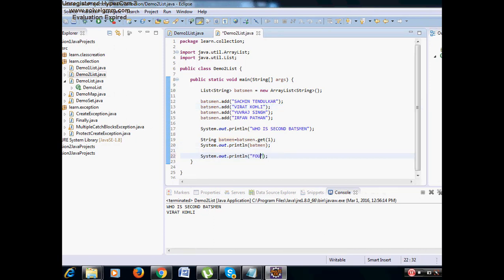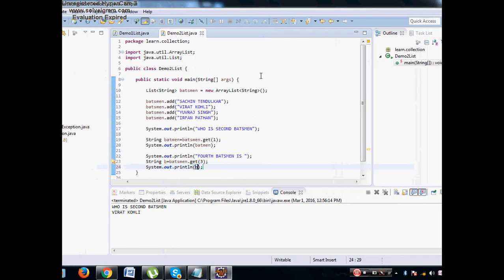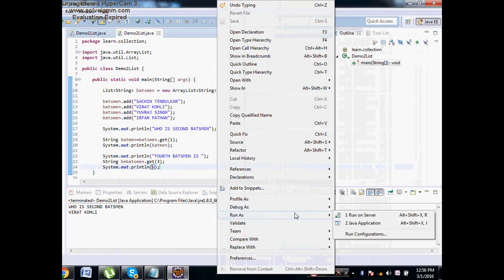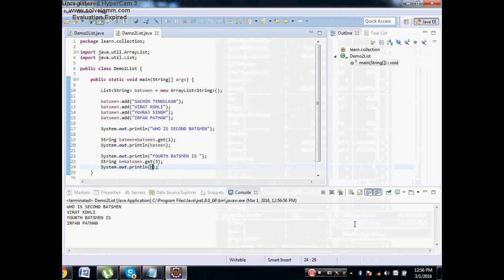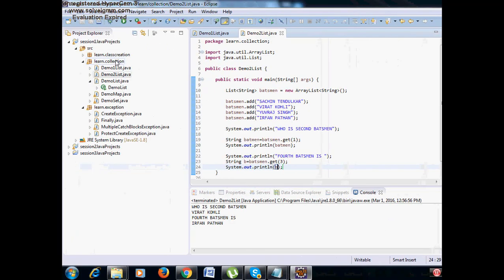Fourth batsman, therefore I have to say String b is equal to batsman dot get of 3. Then I'll print out the fourth batsman. Now right click, run as Java application. Fourth batsman is Irfan Pathan. Okay, clear with this? Now this is how you fetch the elements.